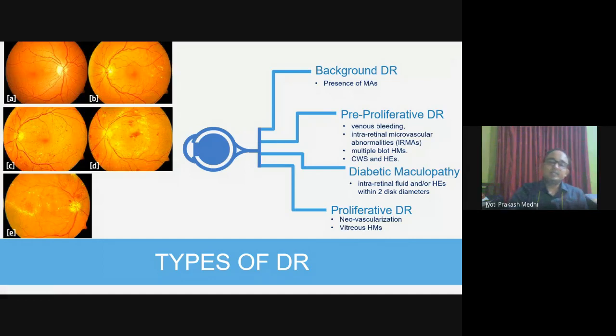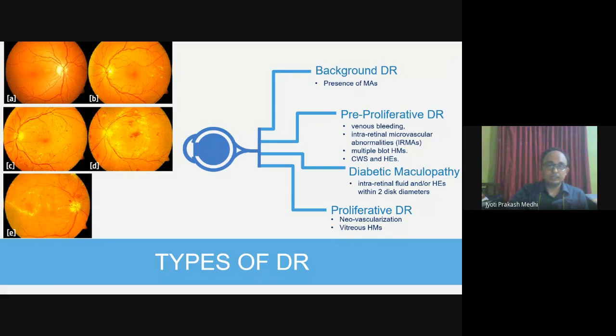Now, the next stage is diabetic maculopathy. If these abnormalities cover or fall over the macular region, then this stage is called diabetic maculopathy. Here, intraretinal fluid and hemorrhages are found within 2 optic disc diameters.